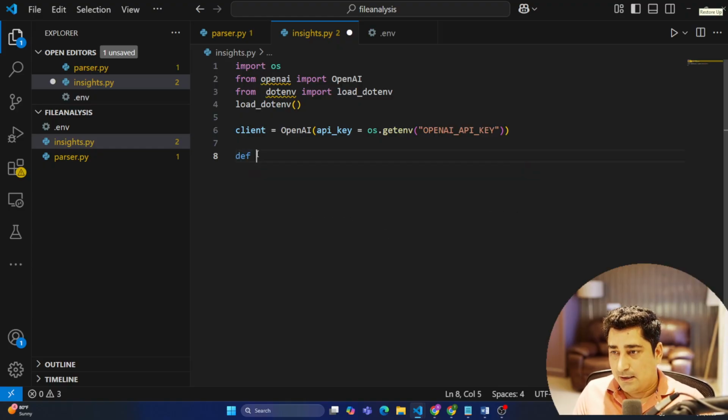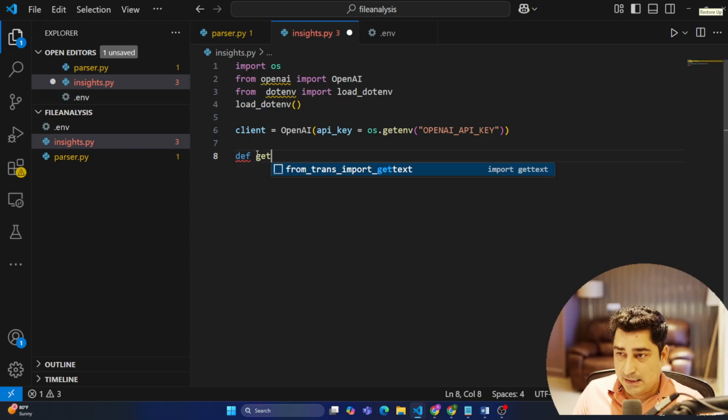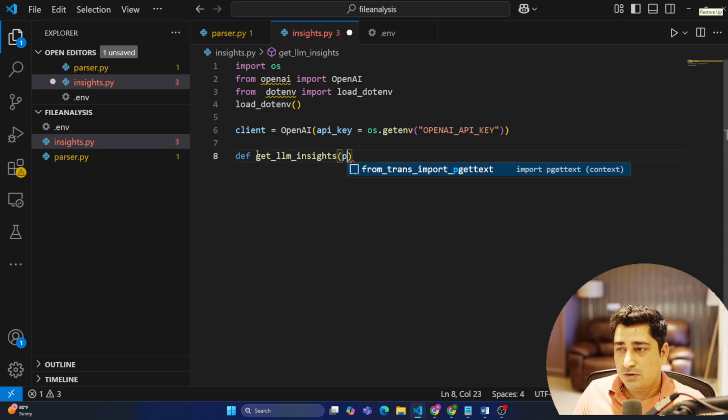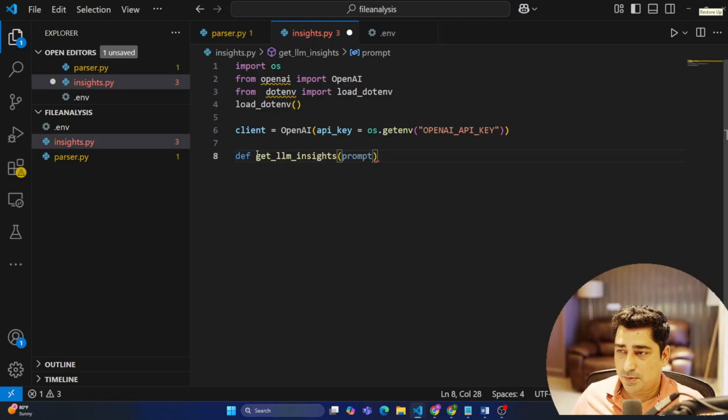So here I can write a function, get_llm_insights. And here I'm going to pass my prompt. Once I pass a prompt inside this, what should my system do? Basically my system should take the particular prompt which I'm providing, add something on top of it, and then finally give me the output.